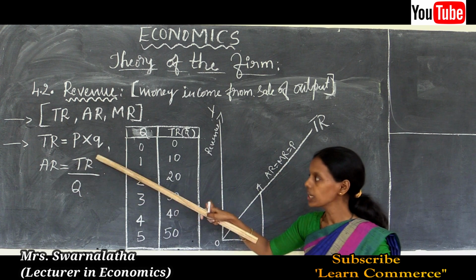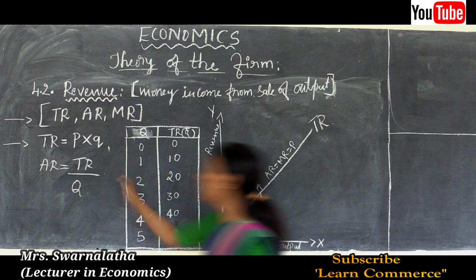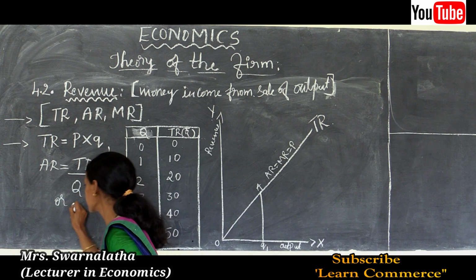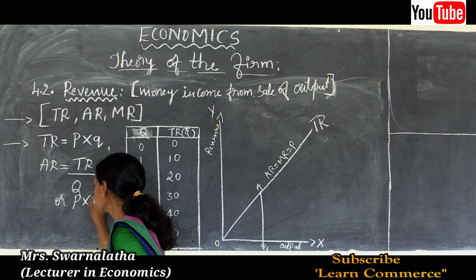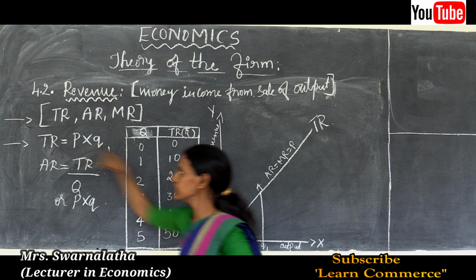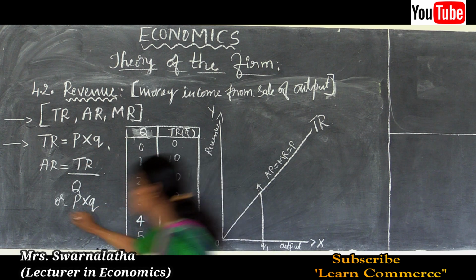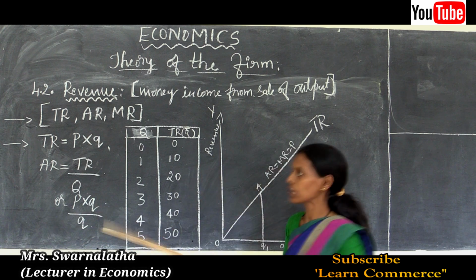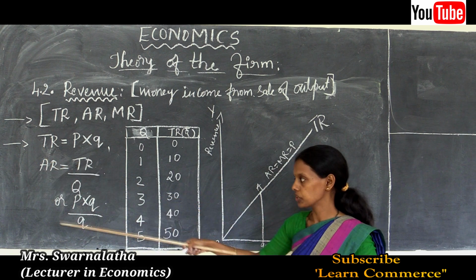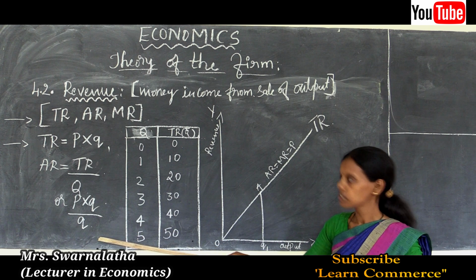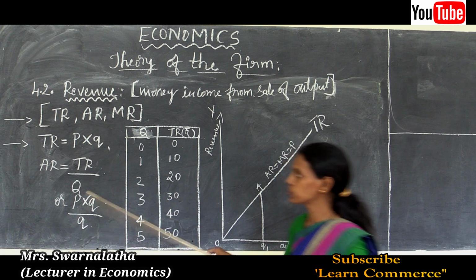AR is equal to TR by Q, or it may be written as average revenue is equal to P into Q by Q, because the formula to calculate TR is P into Q. Instead of TR by Q, we can use P into Q by Q. This is the formula to calculate average revenue.